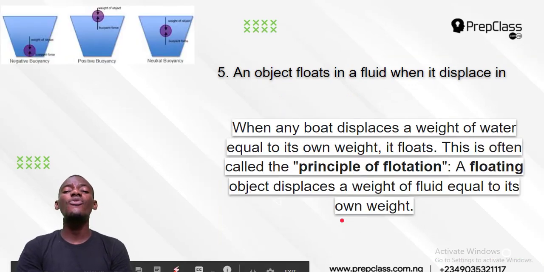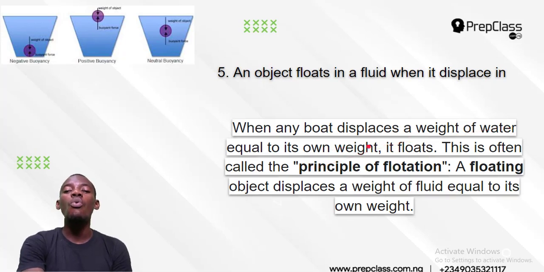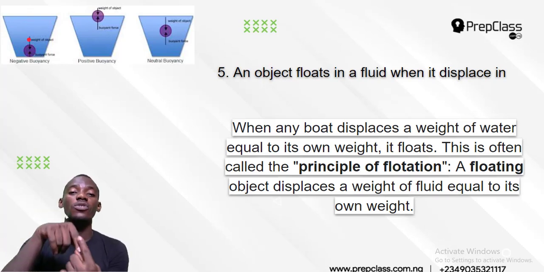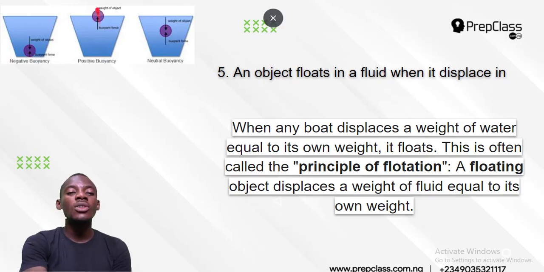This is called the principle of flotation. It says when an object displaces a weight of water equal to its own weight, notice weight, it floats. Now look at this one. This thing sinks because it is denser than the water. When you drop this ball in, it went down because the downward force acting on that body is stronger than the upthrust of the water. So the downward force is greater than the upward force.